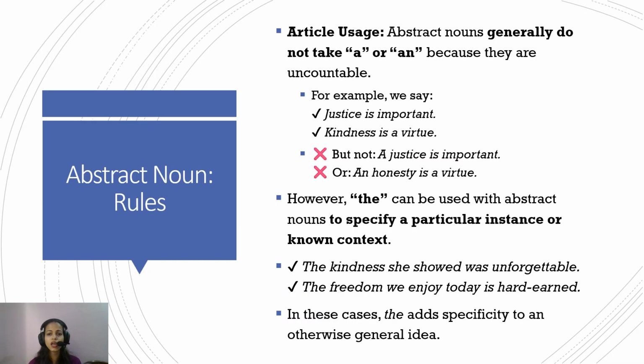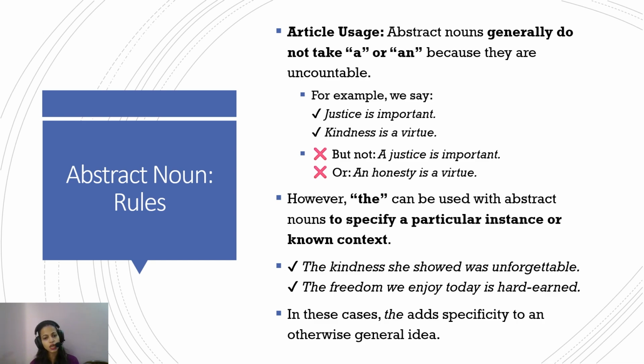Okay. For article usage, abstract nouns generally do not take a or an because they are uncountable. So "justice is important"; "a justice is important" is wrong. "Kindness is a virtue"; "a kindness is a virtue" is wrong. However, the can be used with an abstract noun to specify a particular instance or context.